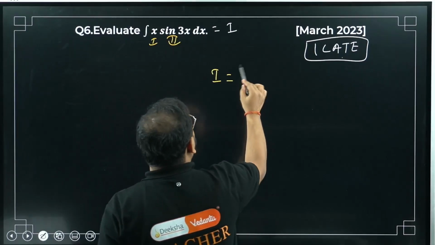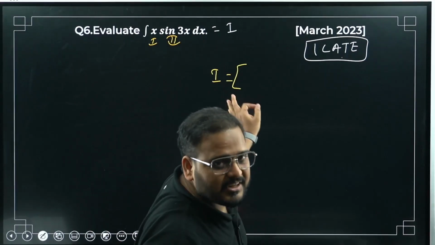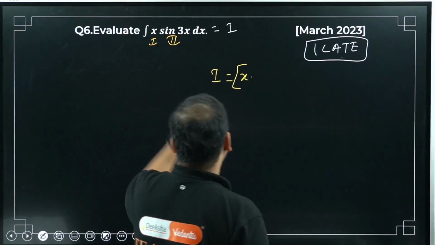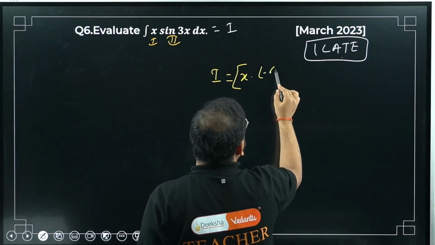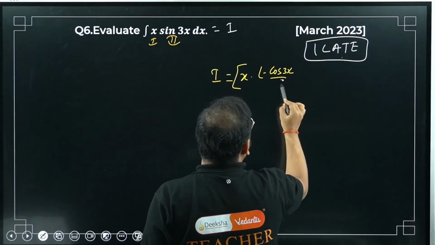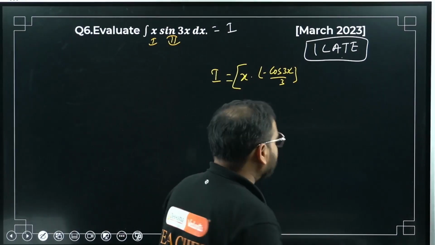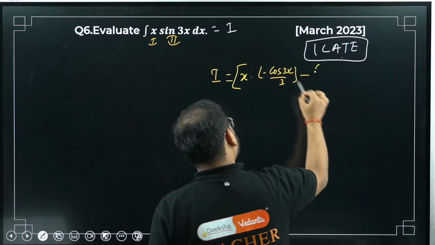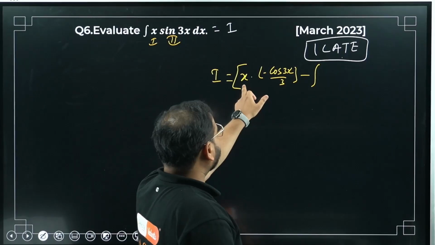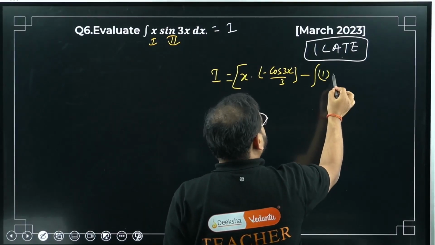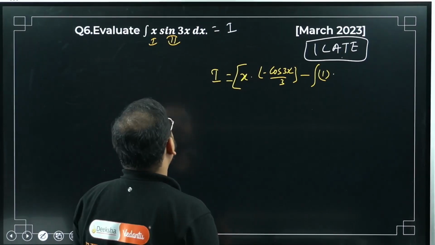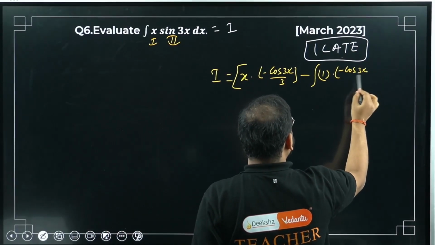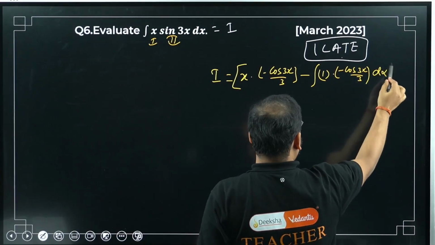What's the formula or definition of by parts? Keep the first function as it is. So keeping x as it is, integrate the second function. Integration of sin 3x is minus cos 3x divided by 3. Minus sign will come as per the definition of by parts. Then integral of the differentiation of the first function, x, which is simply 1, times the integral of the second function, minus cos 3x by 3, dx.